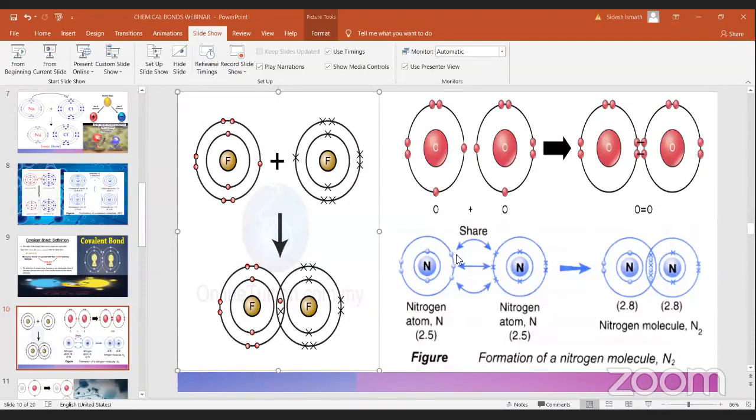Now the formation of a nitrogen molecule. Nitrogen has 5 electrons: in the first shell 2, and in the last shell 5. The second nitrogen is also the same. How many electrons do you need to make it stable in the second shell? You need 3 more.